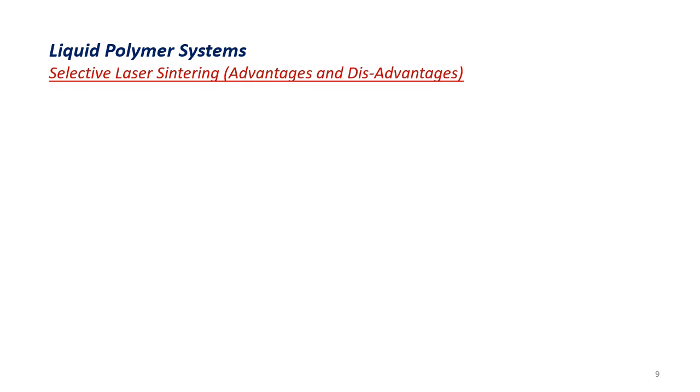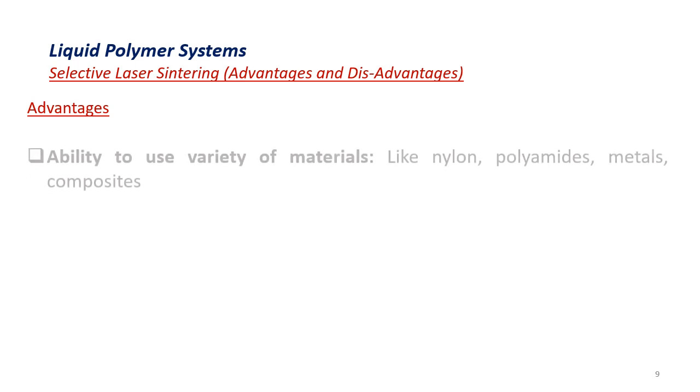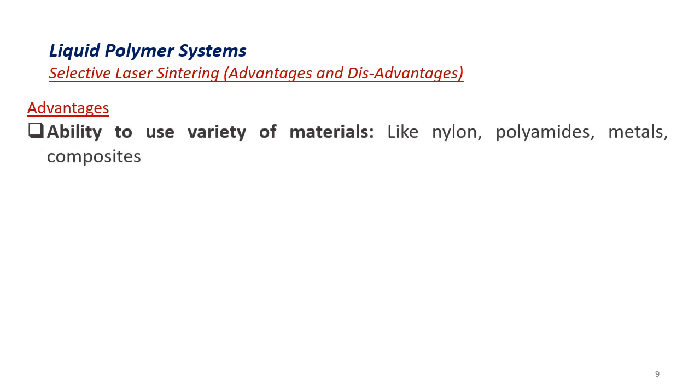Let's go through some of the advantages and disadvantages of selective laser sintering. First, the advantages. Under the advantages, we see that selective laser sintering has the ability to use a variety of materials. The materials which are used for building the products are nylon, polyamides, metals and composites.